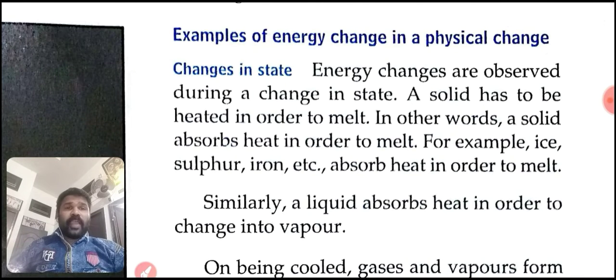In order to melt, a solid has to be heated. In other words, a solid absorbs heat in order to melt. For example, ice, sulfur, iron, etc. absorb heat in order to melt.